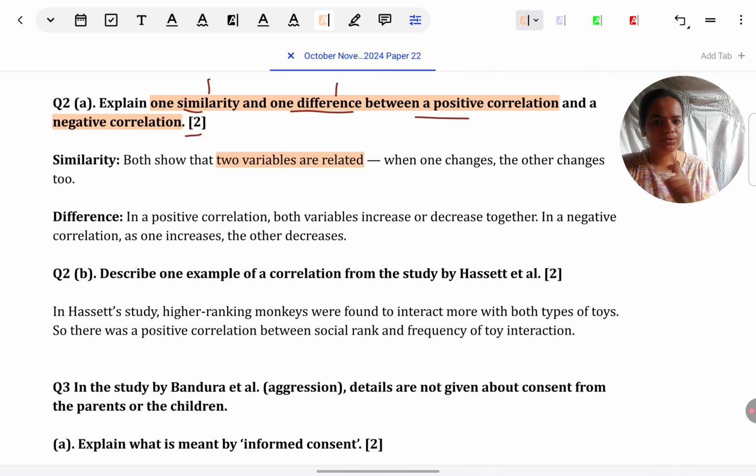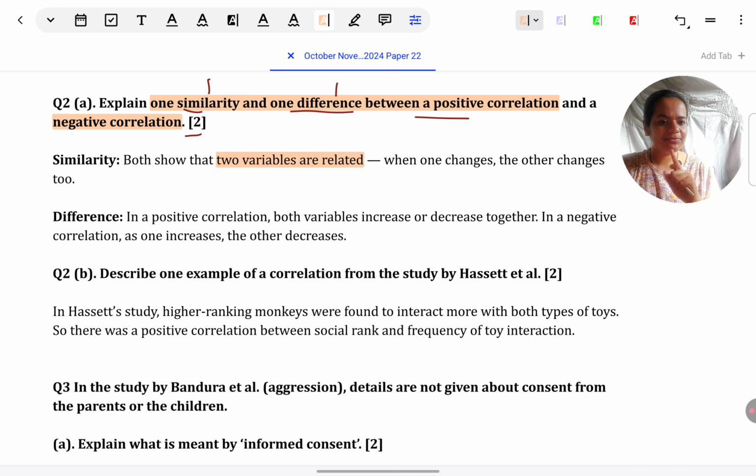So you can see I've given only one sentence. That is all that is required to score 1 mark. I need not support this with an example or a detail. It will just waste my time and I will not get any extra credit for that. Let's look at the difference. Difference is very obvious. Definitionally only or conceptually only they are different from each other.